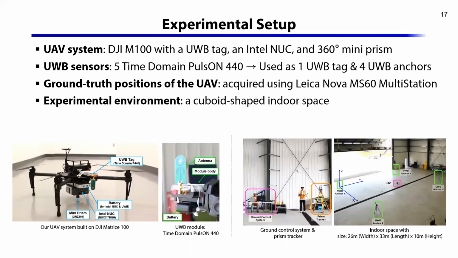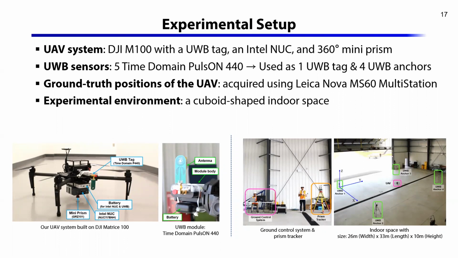I'm describing the experimental results. Here, we describe our UAV system and experimental setup. Our UAV system is built on DJI Matrice 100 quadcopters. At the bottom of the UAV, we install the Intel NUC, a UWB tag, and a battery as payload. In addition, at the center bottom of the UAV, we attach the prism for obtaining the ground truth position of